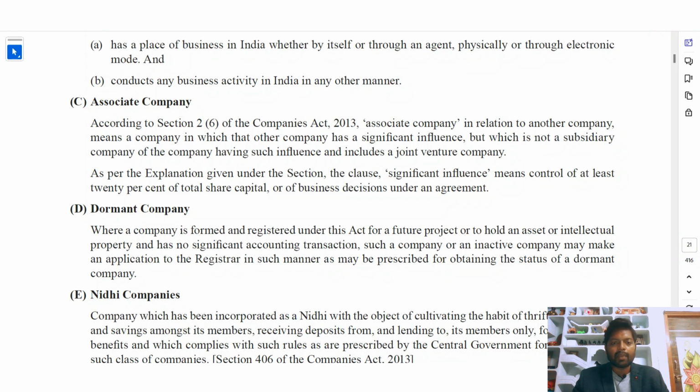of the total share capital, or control of business decisions under an agreement. If a company has control of at least 20% over another company, then that other company will be the associate company for this company, and this company will take major decisions on the business agreement of that company.